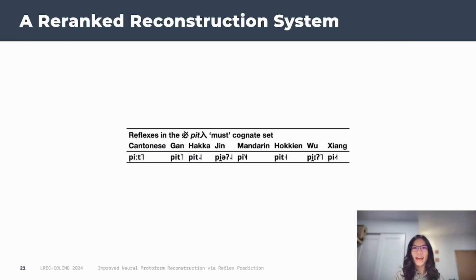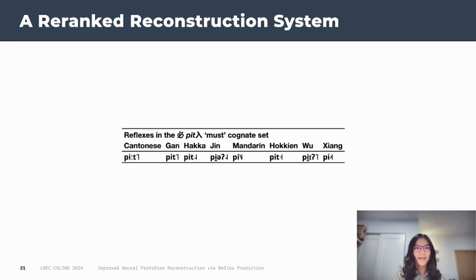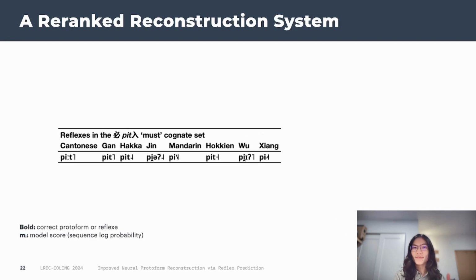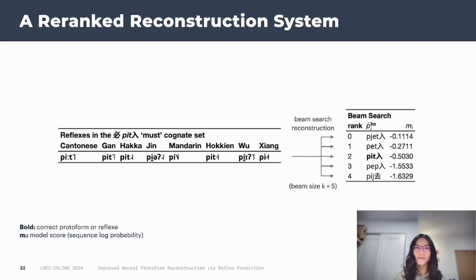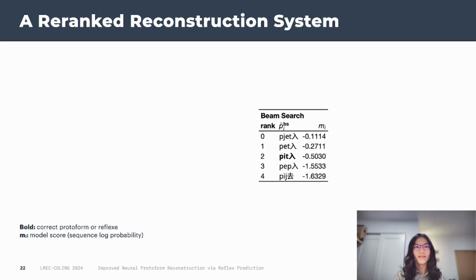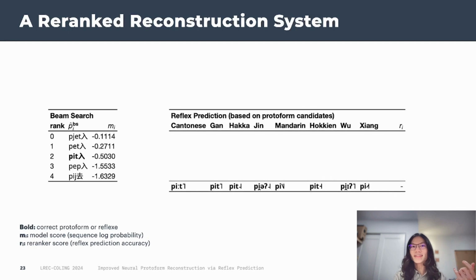So here it is in action. We start with reflexes in a coordinate set. We then use beam search to obtain a few possible reconstructions. Here we show a beam size k equals 5. Notice that the highest scoring prediction is incorrect, and the target protoform we're looking for is at the third place. Now, we take these candidates and use the reflex prediction model to see what reflexes we get back from each candidate.